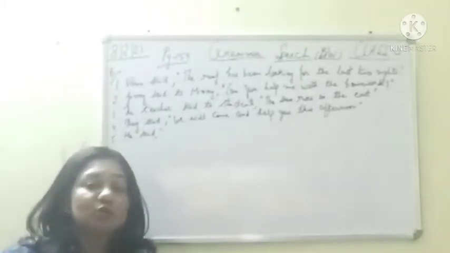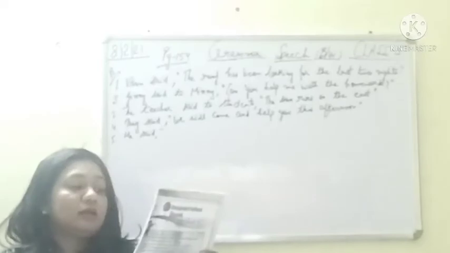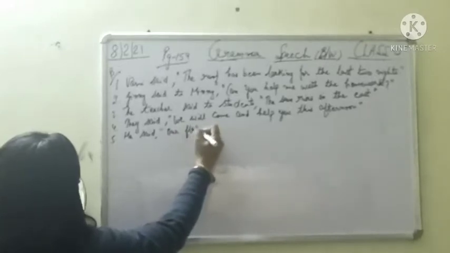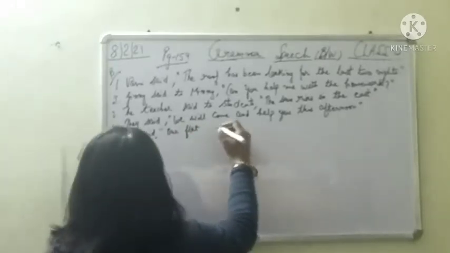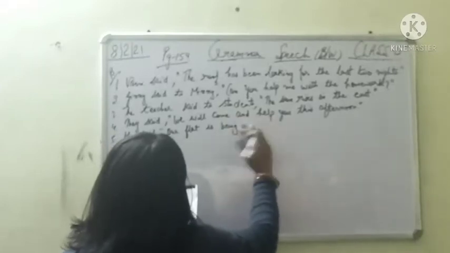Was is past tense. So this means we have to use present. Is being renovated at this moment. So it will become, he said our flat is being renovated.